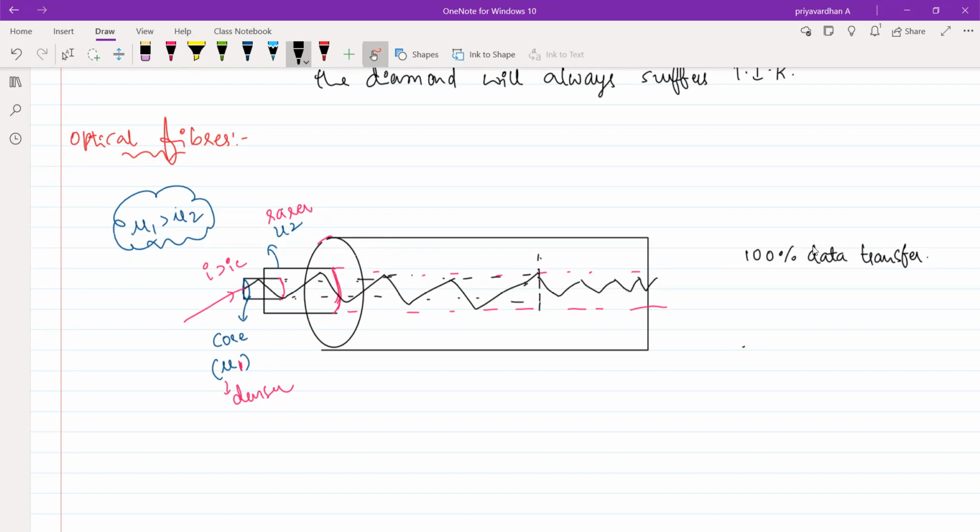What we are using is the fact that the core is denser, and this one is known as cladding. Core and cladding, we will say. Cladding is made of a bit lower refractive index. Core is made of a bit higher refractive index. That's it. So core is made of a bit denser medium, and cladding, I can say, a bit rarer part.